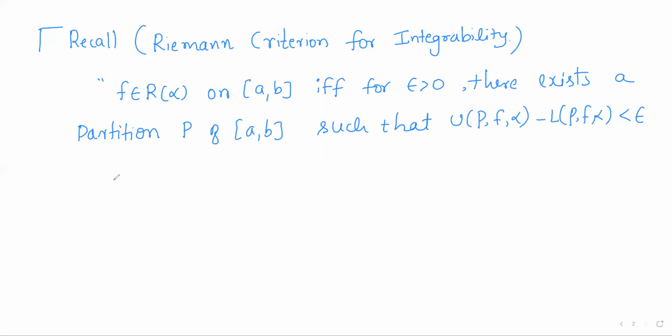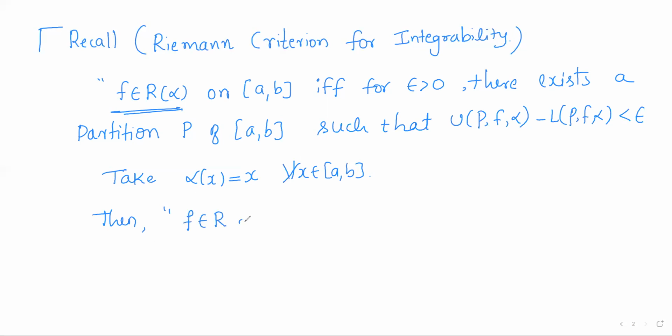In this Riemann criterion for integrability, alpha is any monotonically increasing function. So take it to be the identity function: alpha of x equals x for all x varying over [a, b]. Then the Riemann criterion can be rewritten as follows. Whenever alpha coincides with the identity function, the Riemann-Stieltjes integral coincides with the Riemann integral, as we have seen.